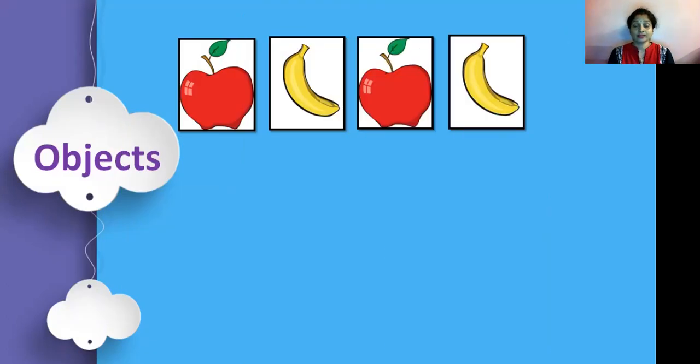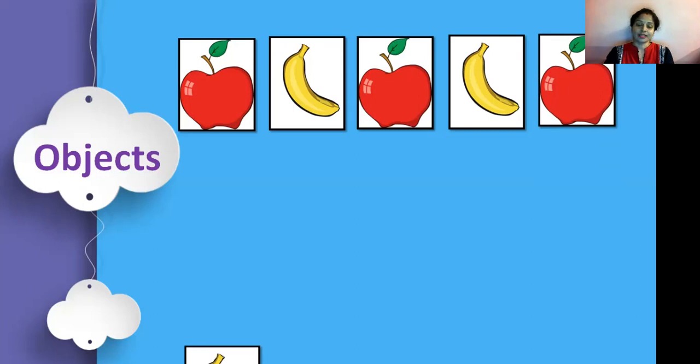We can create pattern with the help of objects, with the help of things. Now tell me, what is the first picture? It is of apple. And what is next to it? Banana. Now, if I place one apple after banana, it means I am repeating that apple again. Then if I am repeating banana again after this apple, then it will create a pattern. Now, can you read that pattern? Apple, banana, apple, banana. So what will come next? Find out.